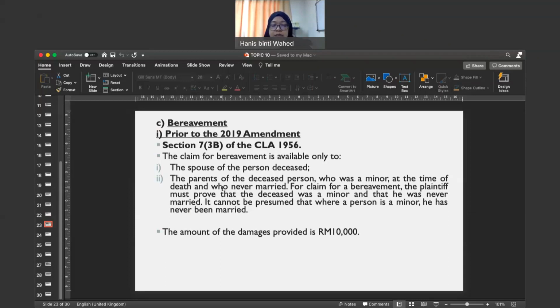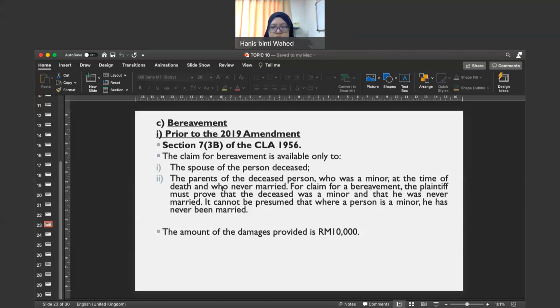Dah tak ada lagi claim for loss of service and consortium, dah tak ada. Because of the addition of section 7 subsection 3 3 Roman. Okay, jadi dalam section 7 subsection 3 3 Roman ni, it said that they cannot claim for loss of service ataupun consortium, tapi boleh claim for bereavement. They can claim for bereavement.